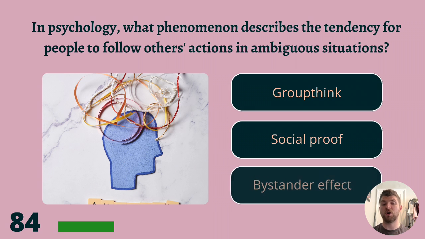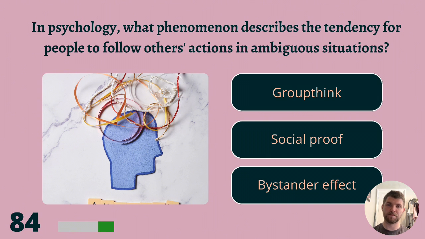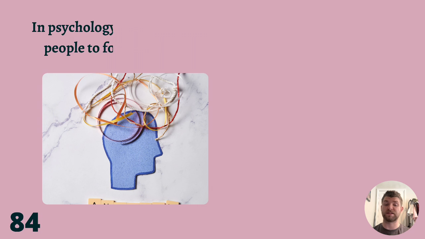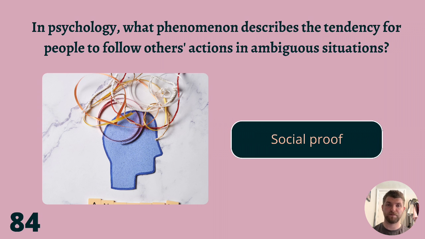84. In psychology, what phenomenon describes the tendency for people to follow others' actions in ambiguous situations? Groupthink, social proof, or bystander effect? The answer is social proof.